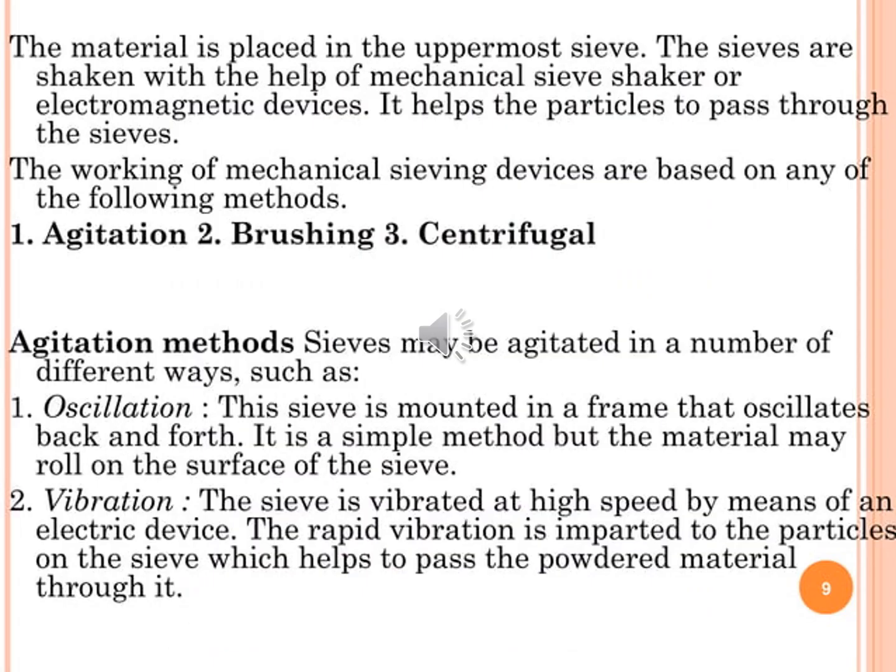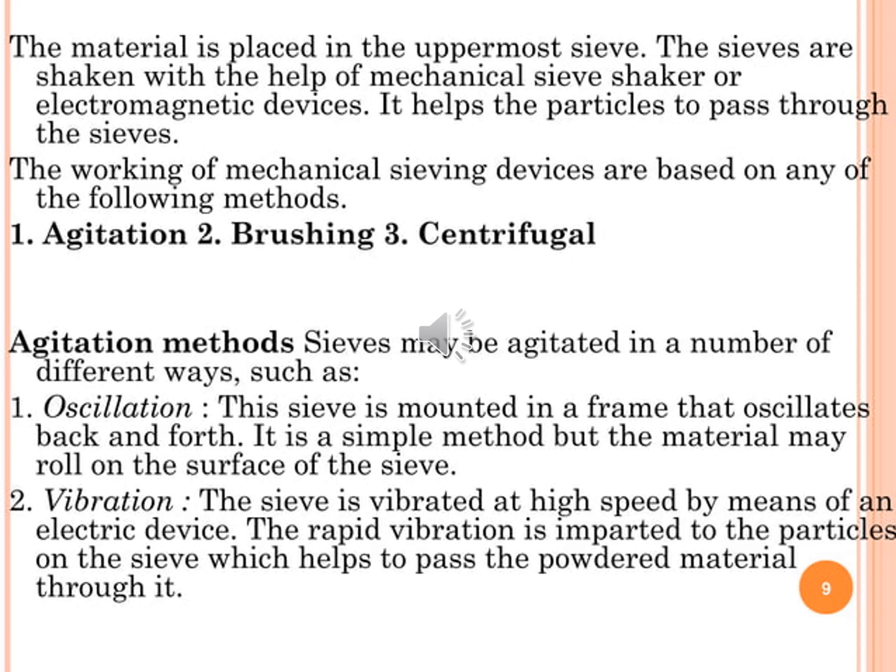The material is placed in the uppermost sieve. The sieves are shaken with the help of a mechanical sieve shaker or electromagnetic device. It helps the particles to pass through the sieve. The working of mechanical sieving devices is based on any of the following methods. First one, agitation; second, brushing; and third, centrifugal.